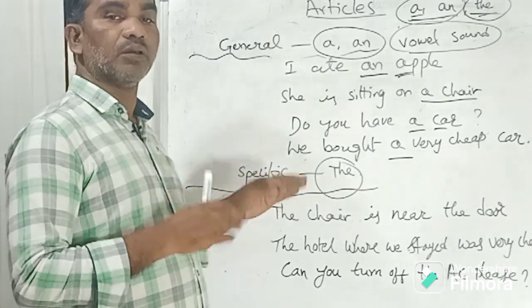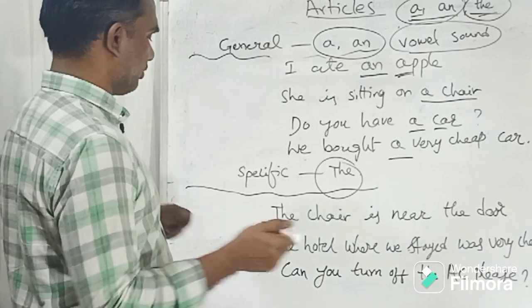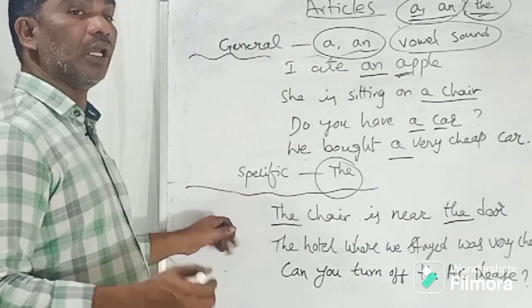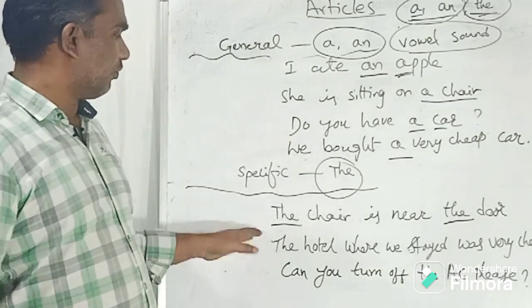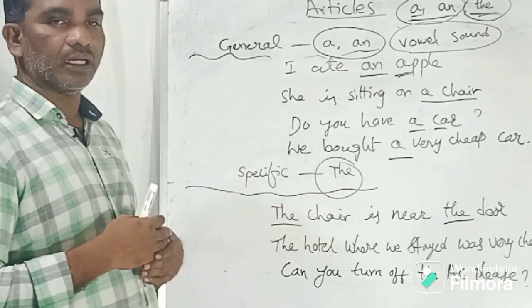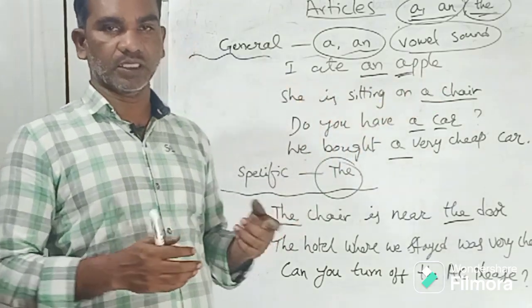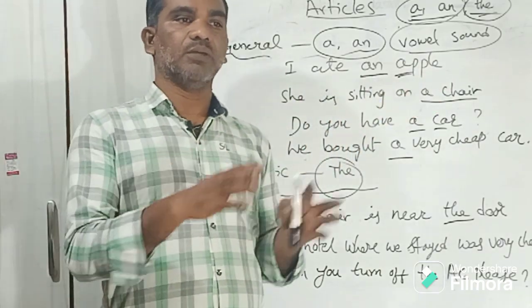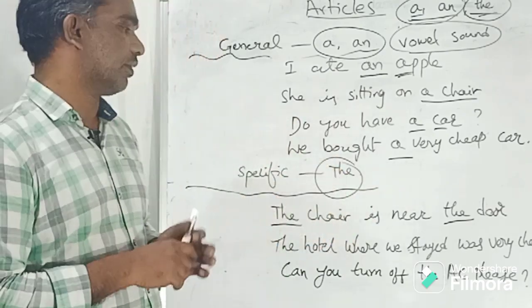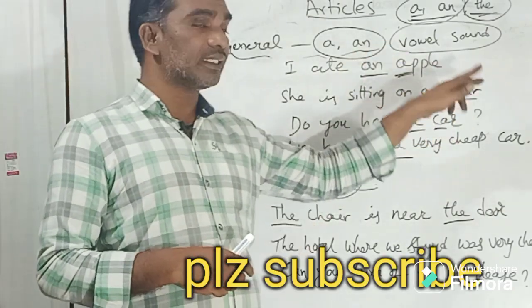But when you talk about a particular thing, let's look at this. The chair is near the door. The chair is near the door, right? The chair, okay? So what is the chair, for example? I'm talking about that. Already I'm talking about some chair. For example, she is sitting on a chair, a chair. So now I'm telling you that person, that lady is sitting on a chair, okay? So I told you a chair. Now I'm mentioning the same chair.